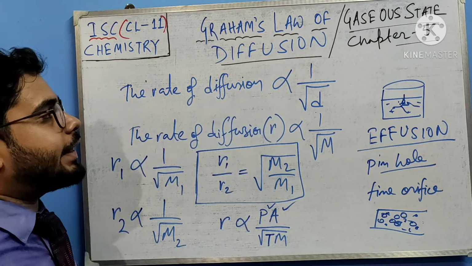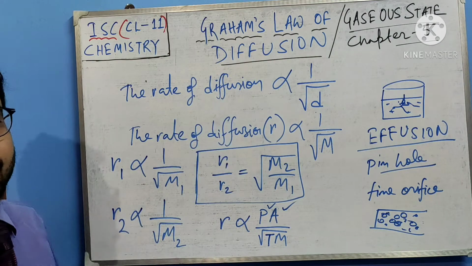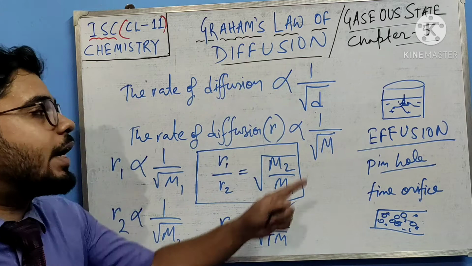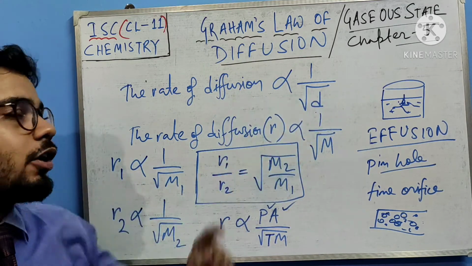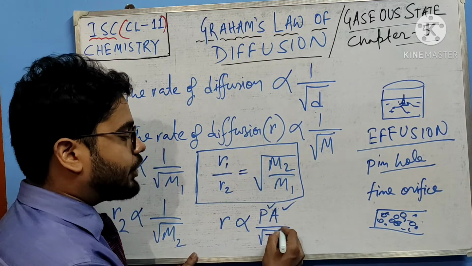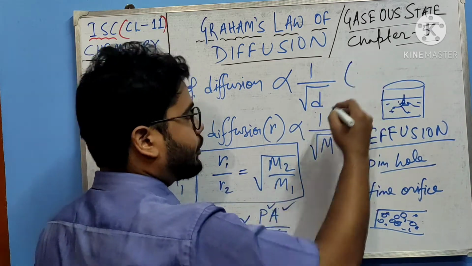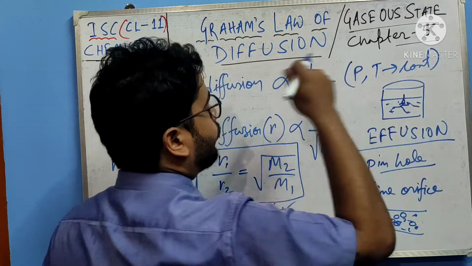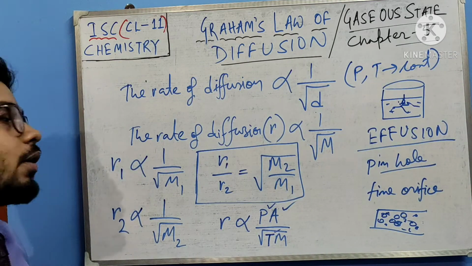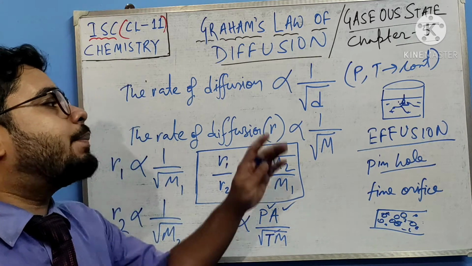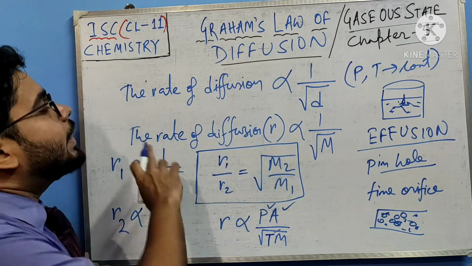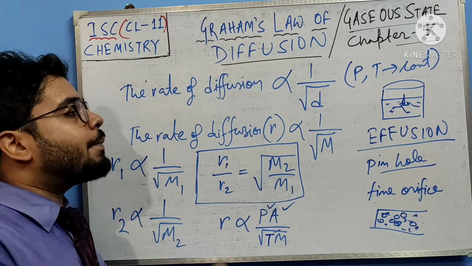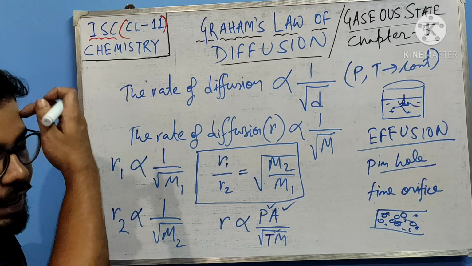So when you are stating Graham's law of diffusion, you have to state that the rate of diffusion is inversely proportional to the square root of the density of the gas, but you have to mention that pressure, temperature and area are constant. So if Graham's law of diffusion is asked, what will you write? Pressure and temperature remaining constant, the rate of diffusion of any gas is inversely proportional to the square root of the density of the gas, right?